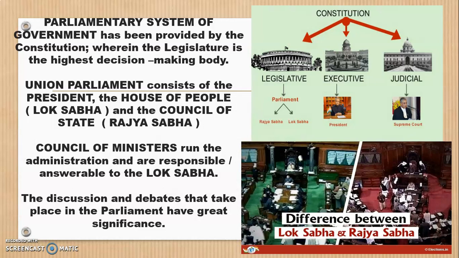Parliamentary system of government has been provided by the Constitution, wherein the legislature is the highest decision making body. Union Parliament, that is the central government, consists of the President, the House of People, that is the Lok Sabha, and the Council of State, what is called the Rajya Sabha. Third, the Council of Ministers runs the administration, and at the same time they are also responsible and answerable to the Lok Sabha.